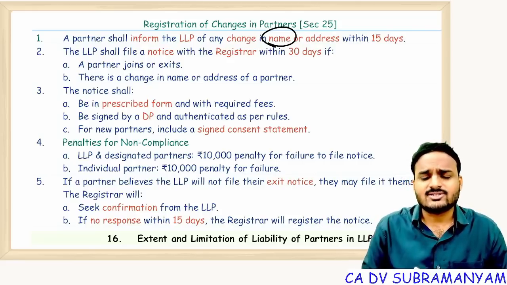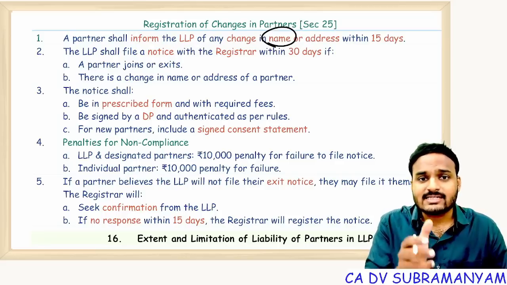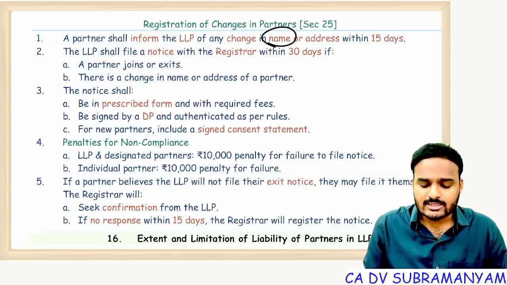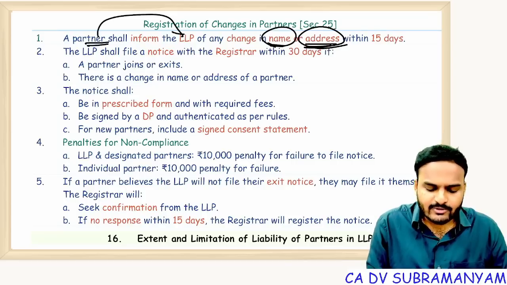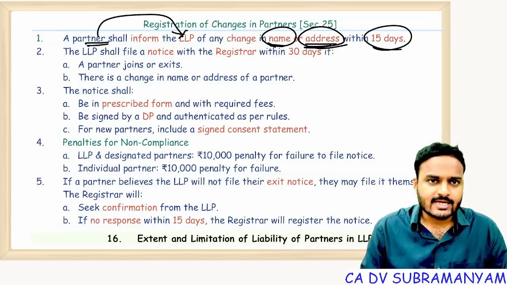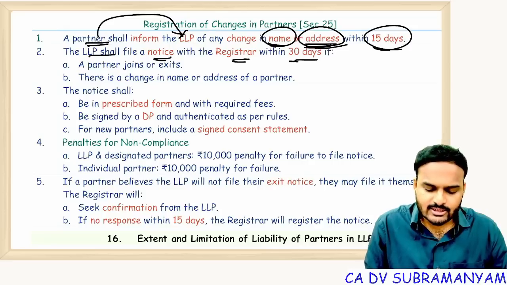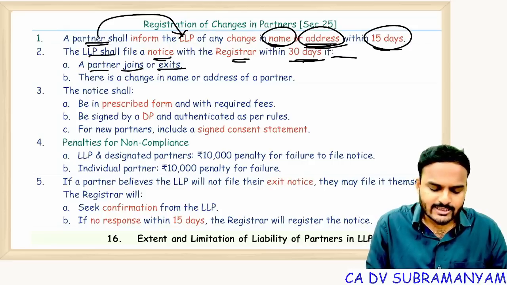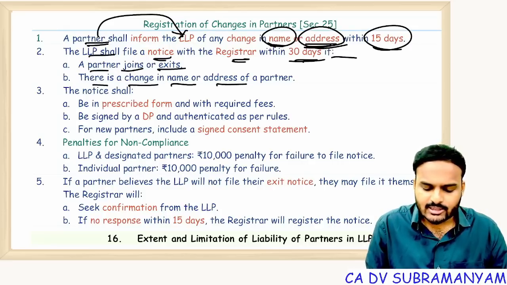The surname of a partner changed. You all know a girl, after getting married, her surname gets changed. Yes or no? So a change of name of the partner, a change of address of the partner. Partners shall update the LLP within 15 days. And the LLP shall file a notice with the registrar within 30 days if a partner joins or exits, or if there is a change in the name or address of the partner.